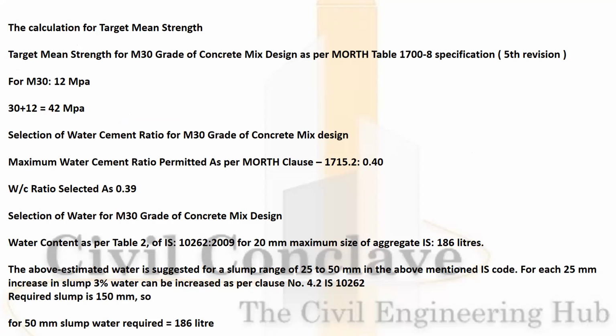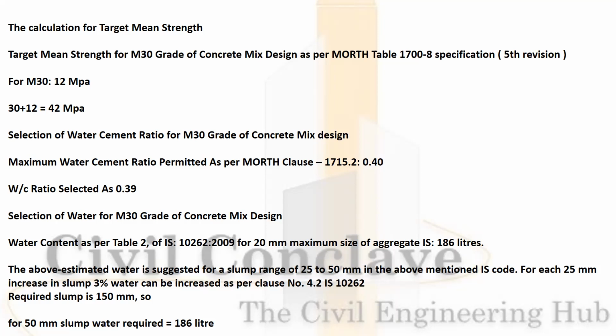Selection of the water cement ratio. Water cement ratio is 0.39. Water content for M30 grade: as per the table of IS 10262, for 20 mm maximum size of aggregate it is 186 liter. The above estimated water suggests a slump range of 25 to 50 mm.